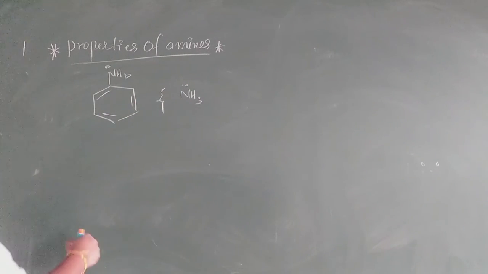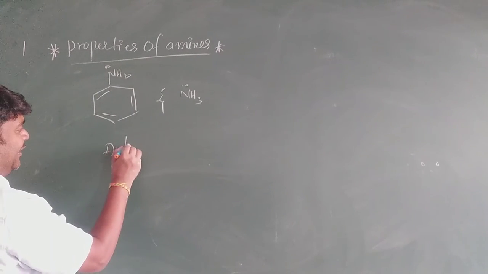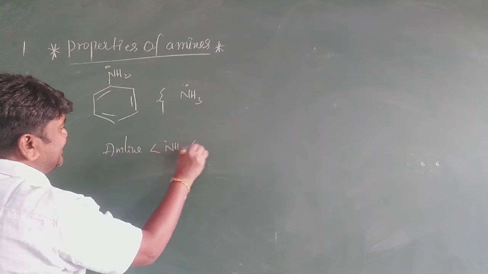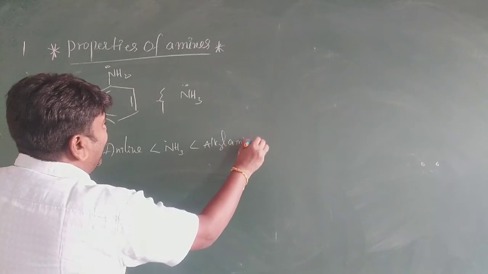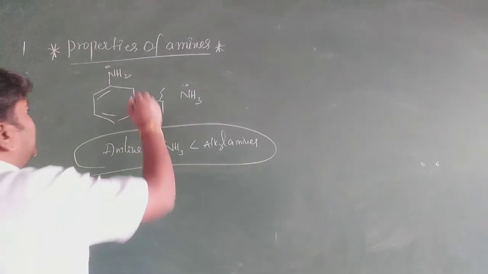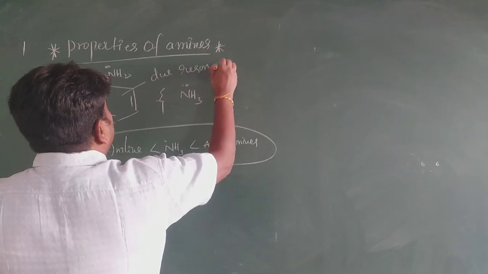That's why the order of basic nature is aniline is less than NH3 is less than alkyl amines. My dear students, this one is very, very important. Why is aniline less basic than ammonia? Due to resonance. That's all.